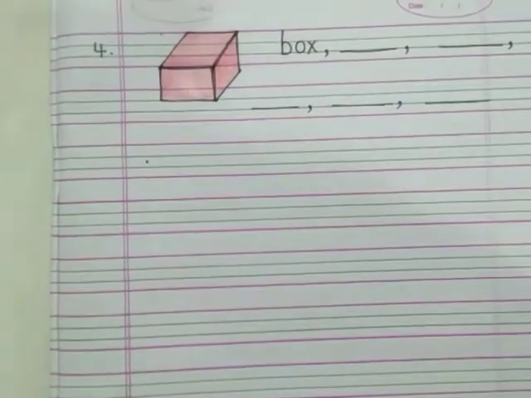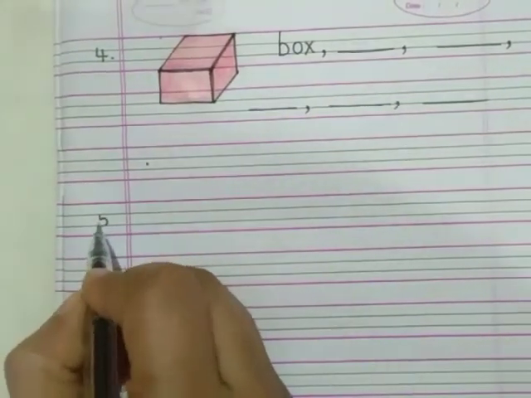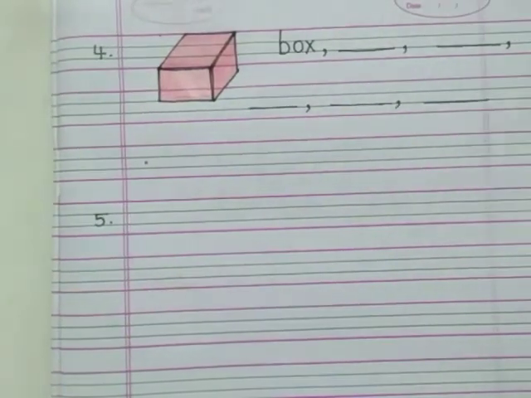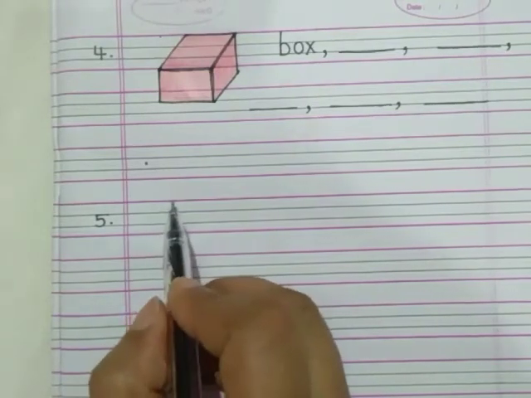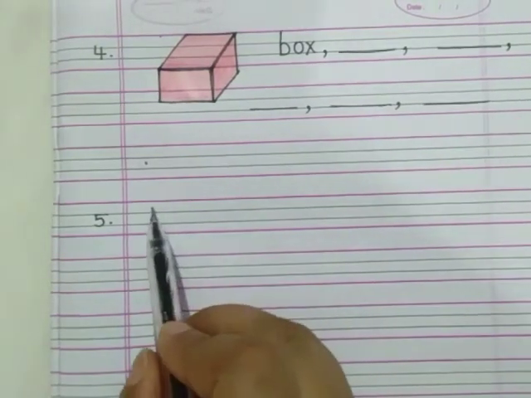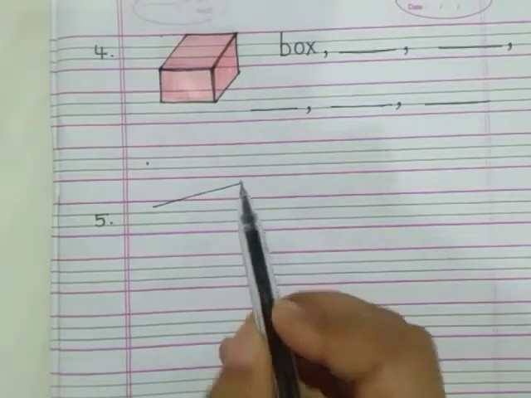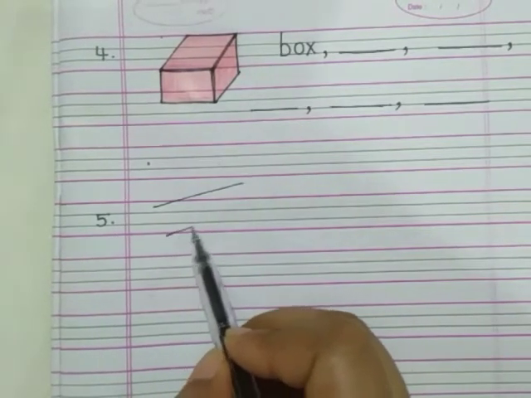Now number 5. What is at number 5? It is a log, a piece of wood. For that you need to draw 2 lines like this, one on the top and a second line here.